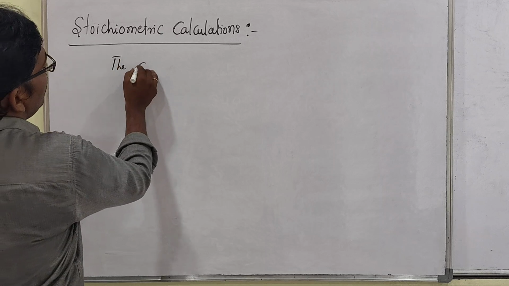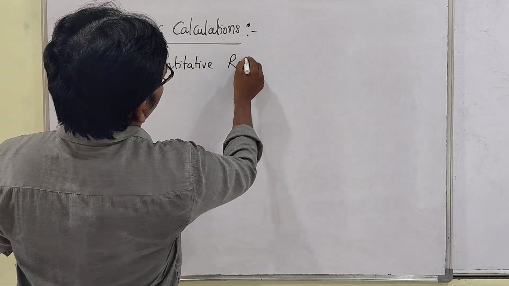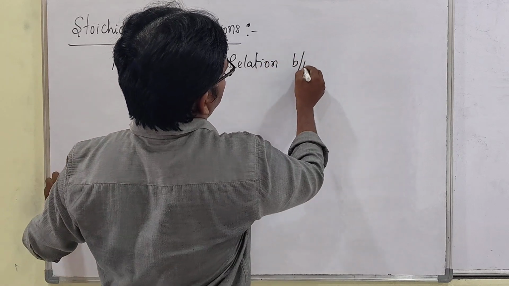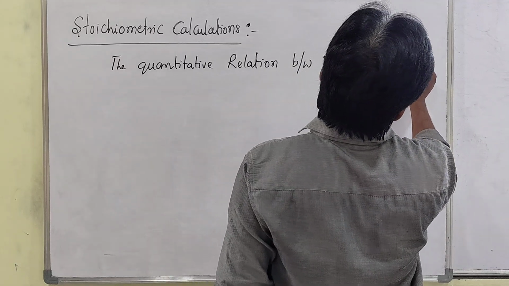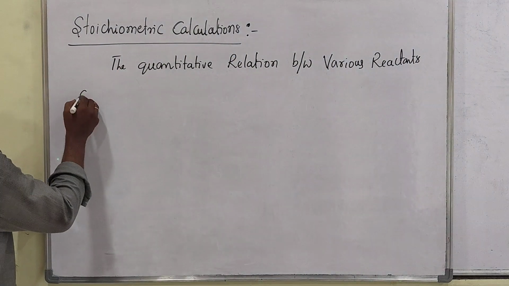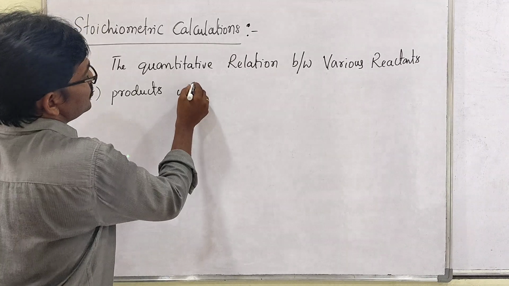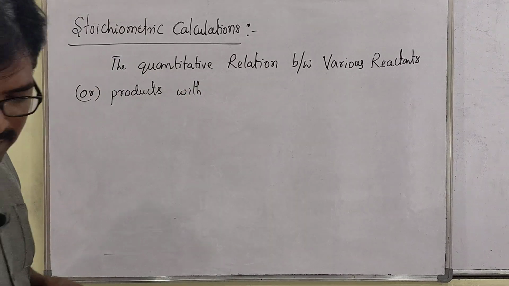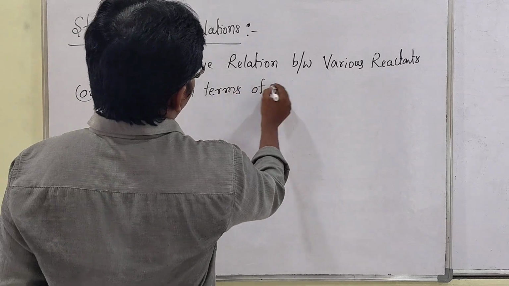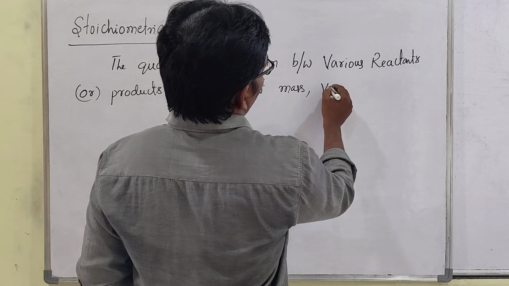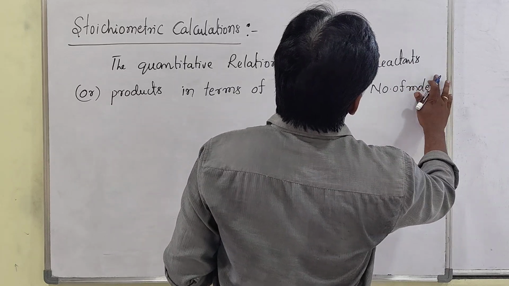Stoichiometry is the quantitative relation between various reactants or products with respect to various reactants or products in terms of mass, volume, number of molecules, number of moles.